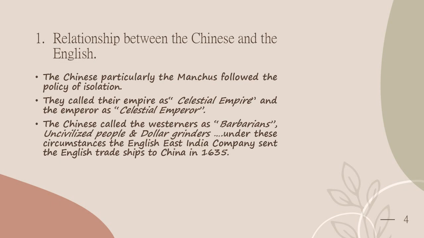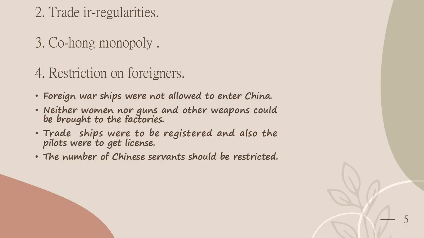Under the leadership of Captain Weddell, however, only after 1699 did the English begin their trade in China. In the year 1715, an English factory was set up at Canton, after the passing of the Royal Edict of 1757. In the year 1793, Lord Macartney visited the Chinese court to get trade concessions in China. He was not able to get any success.